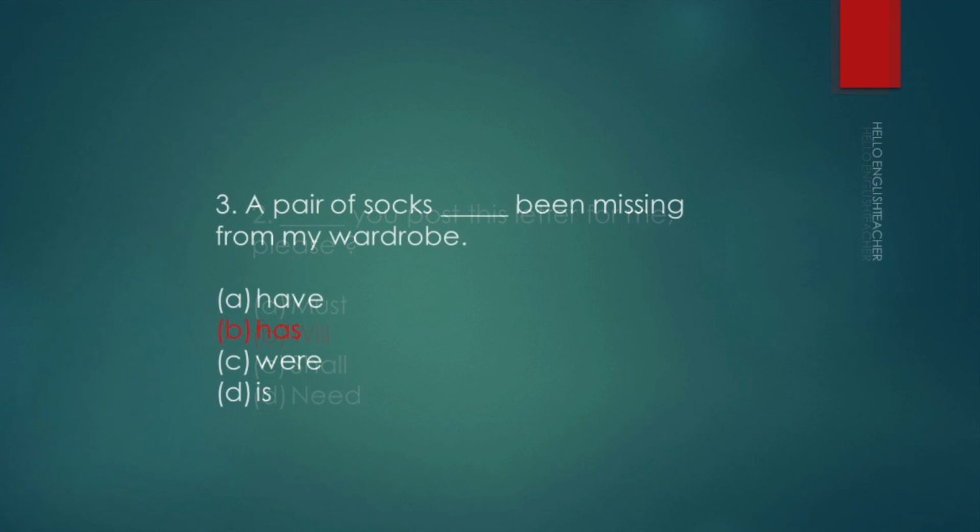So next question is, a pair of socks dash been missing from my wardrobe. So have, has, where, is. So the answer is has, because a pair is considered as one. So the answer is has. A pair of socks has been missing from my wardrobe. So let's look at the next question.